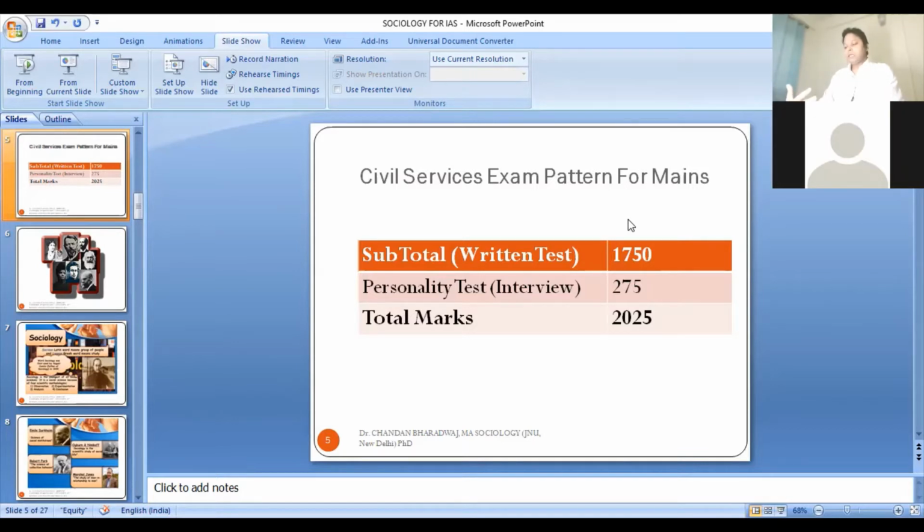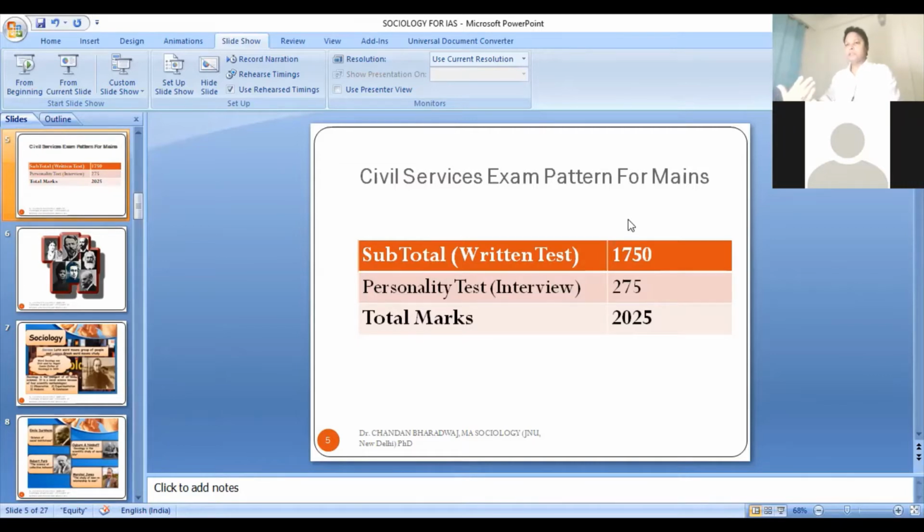The answer is that sociology is a comparatively easier subject, and you can cover the syllabus of this paper, this subject, for the purpose of the UPSC examination in 3-4 months. If you take coaching, if you try on your own, you attend classes, you can cover the syllabus. You will have a good command of the basic concepts and main theories of the subject in 3-4 months. Besides that, you don't need to take help of so many materials, so many sources. You can rely on your class notes, and you can take help of a few standard texts.